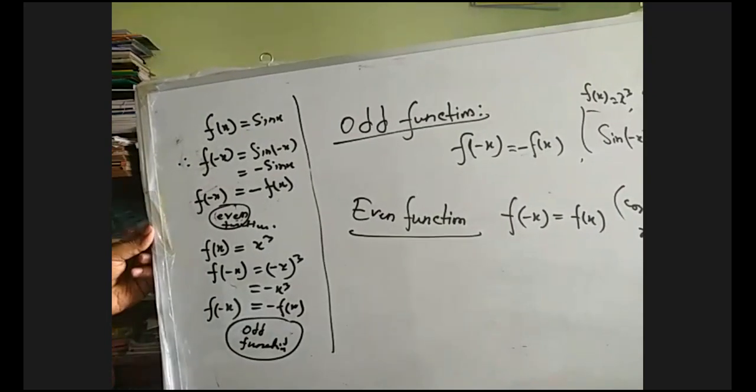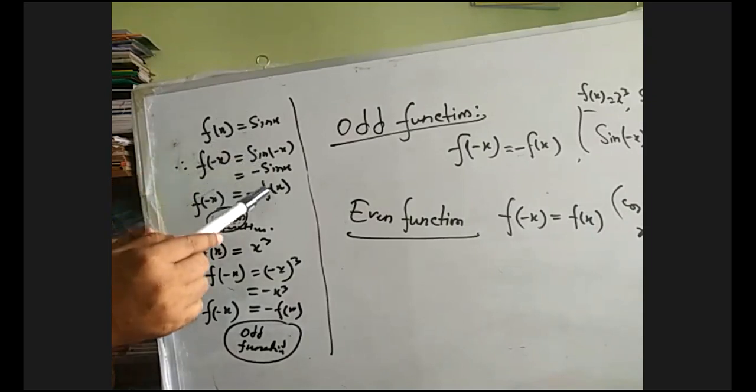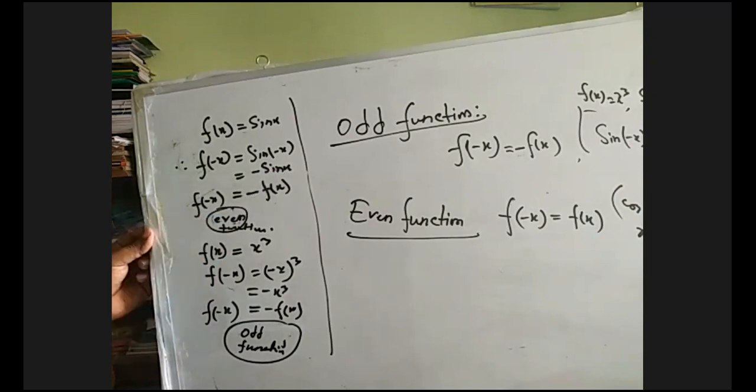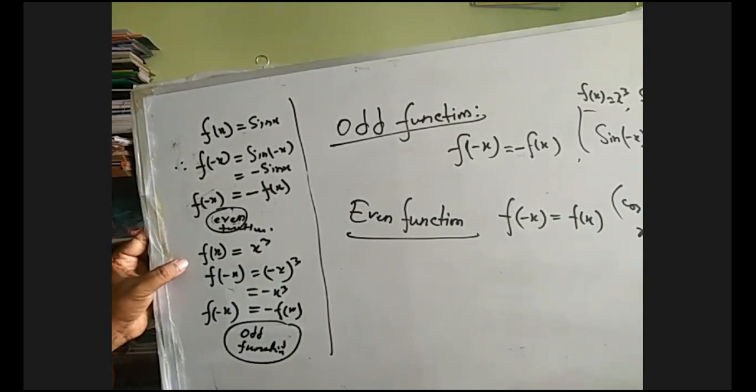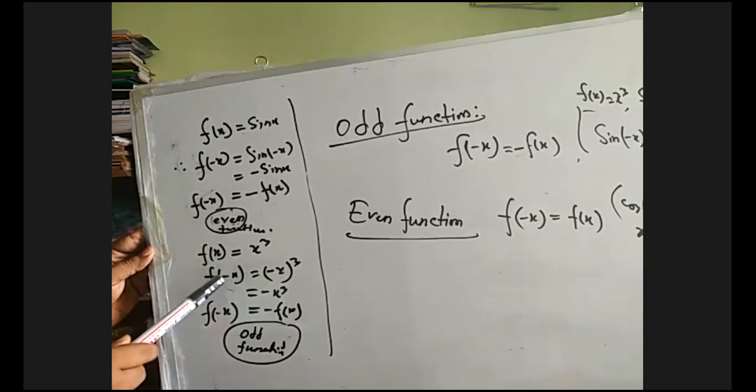For example, f of x equals sin x. If we replace x by minus x, then this becomes minus sin x. That means minus f of x, which satisfies the properties of an odd function. And below, if f of x equals x cube, then replacing x by minus x gives f of minus x equals minus x whole cube, so this is minus x cube.